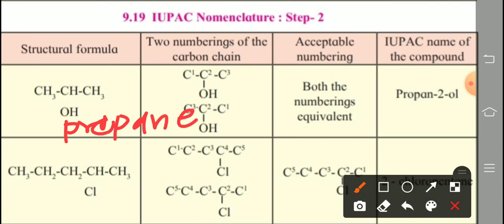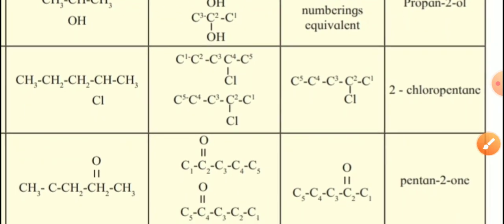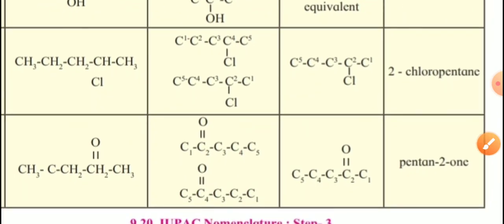The functional group is alcohol, so E is replaced by OL, giving propanol. But this functional group is attached to carbon number 2, so in between we write propan-2-ol, like this. Anyway, you write it like this. See in the second example.